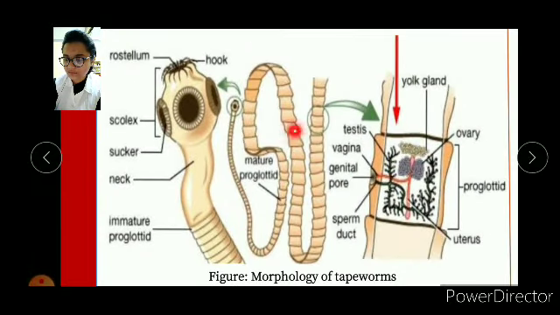So these are the mature proglottids. Do you see? These are immature. And as I go in this way, they are maturing further. These are immature, and they are mature, and they are further gravid proglottids. And what do you mean by gravid? That is, they are now capable of producing eggs. Okay.